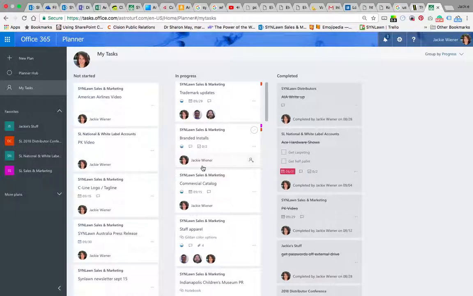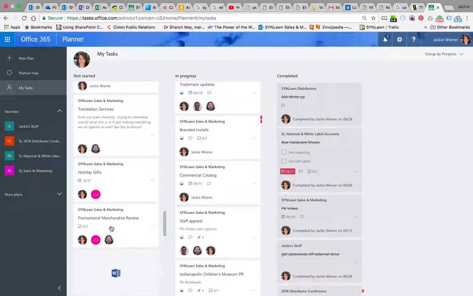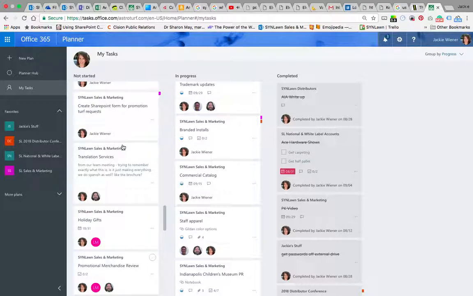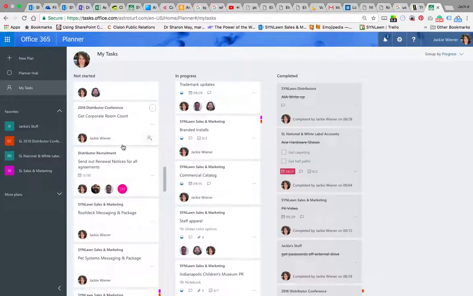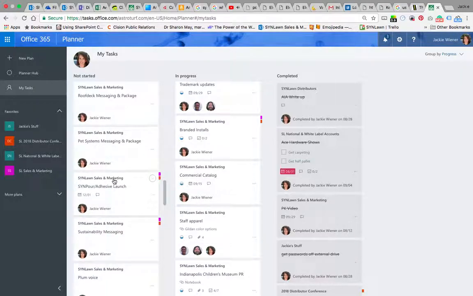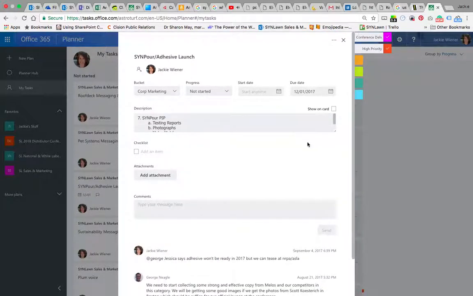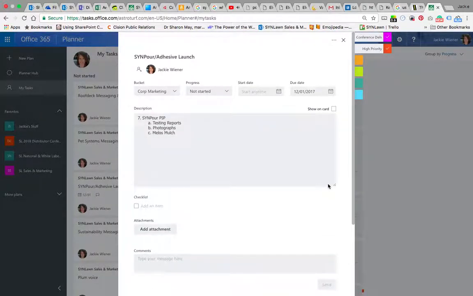So right now I've got them sorted by what hasn't been started and what's in progress. I might start here and ask, what hasn't been started that is high priority? So, okay, this is the adhesive launch. The adhesive isn't coming until next year, but I am going to have some teaser messaging.